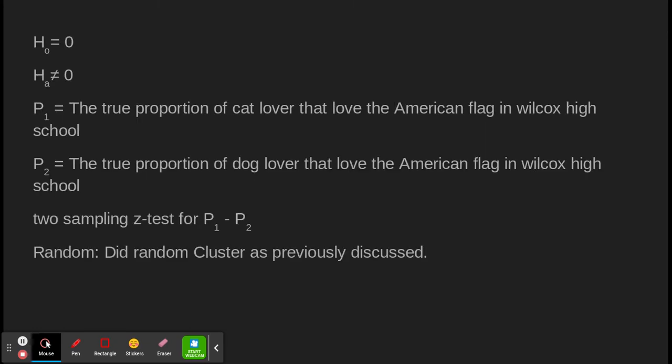Anyway, next page is H0: p1 minus p2 equals 0, HA: p1 minus p2 not equal to 0. So p1 and p2 are the same thing as I expressed earlier. Two-sample z-test for p1 minus p2. I did a random cluster, as I did random 1 to 100 and got 7 teachers, as I previously discussed. It was a little weird.